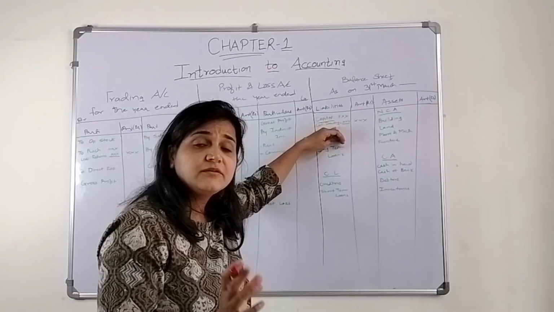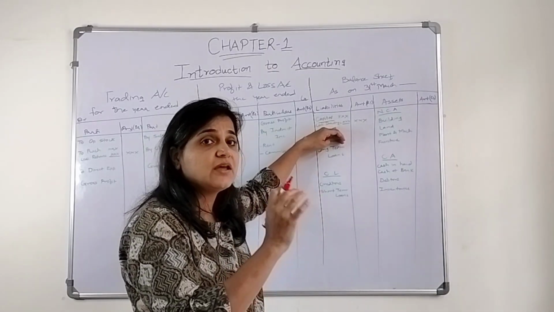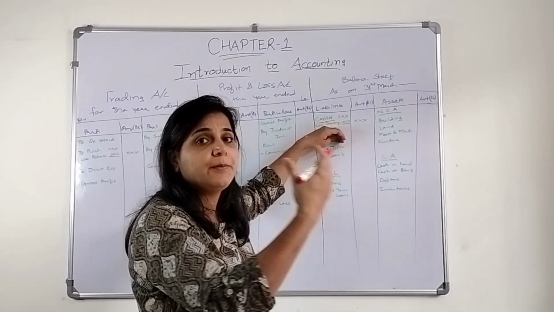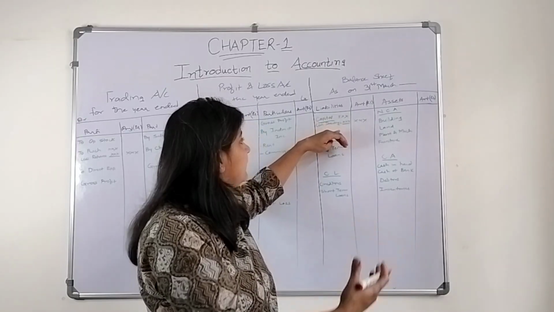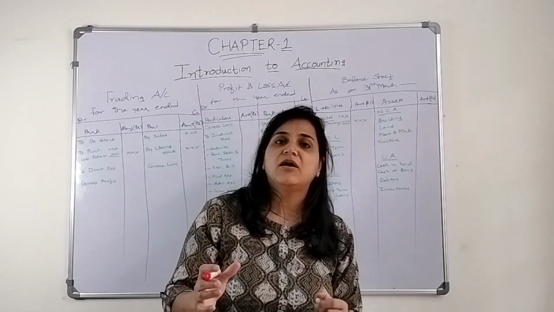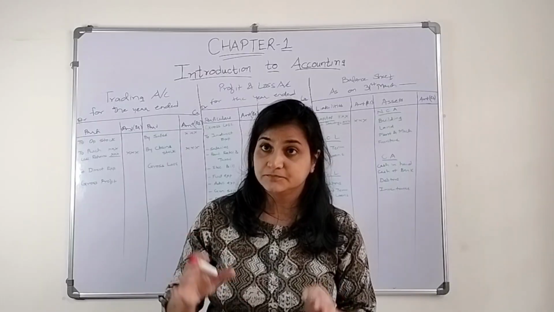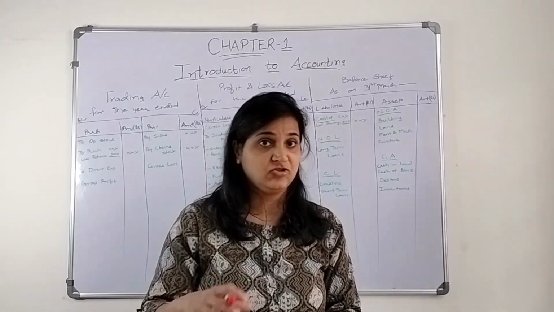So that becomes something which the entity is supposed to pay off to the owner. It is a liability for the entity. So the capital is the amount invested by the owner in the organization.